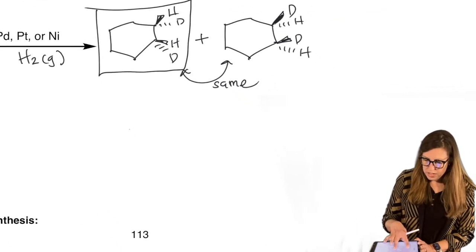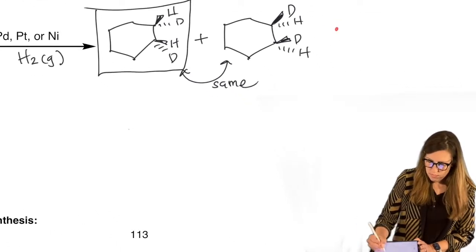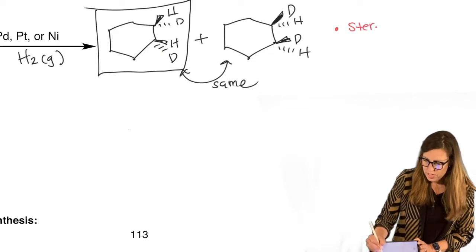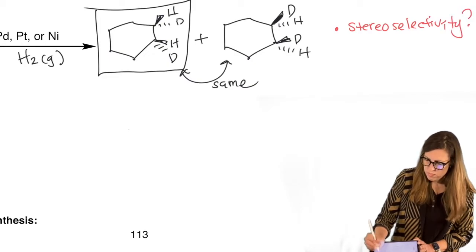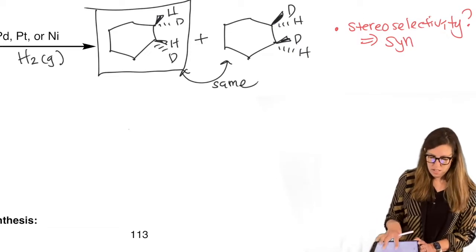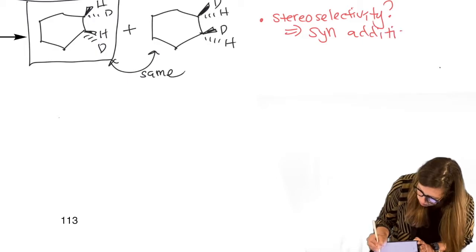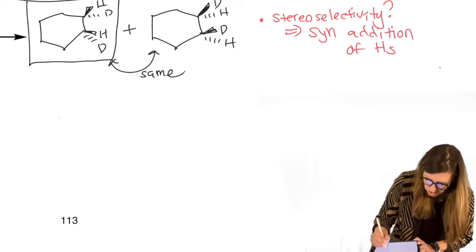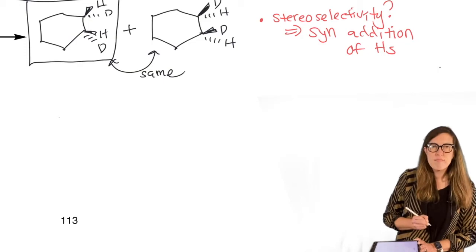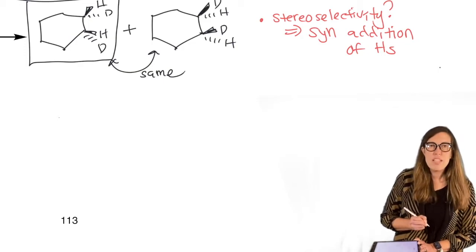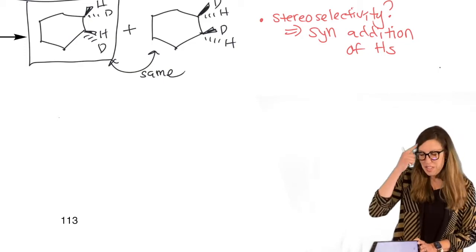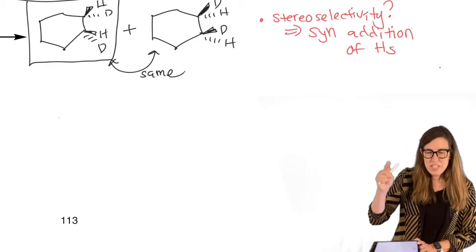Okay, so things to note here. Stereoselectivity. Syn addition of H across the pi bond. Do I need to talk about regioselectivity? No, because both carbons, they each get an H. You don't have to ask which carbon gets the H. They both get an H.